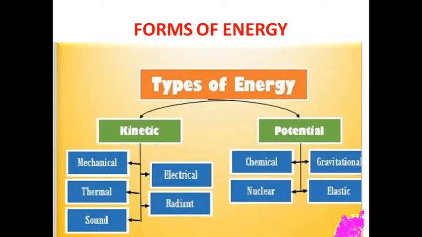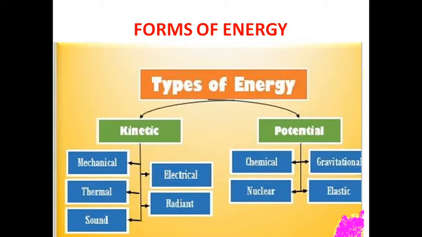What is potential energy? It is the energy that a substance possesses by virtue of its position in relation to some datum plane. Are you clear or not?